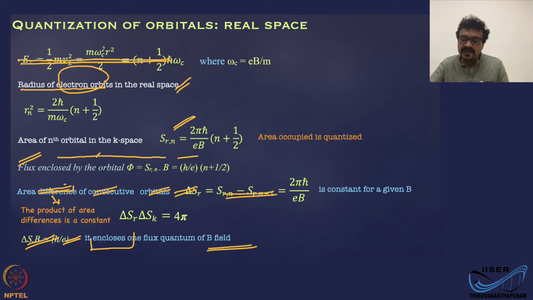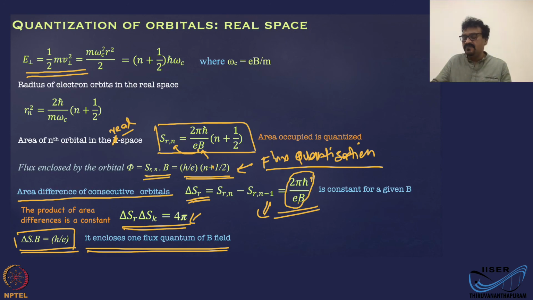But the same condition you also get by a simple calculation of the area in real space, multiplying the area of the orbit in real space under the action of a field by that field. You are getting the same condition.